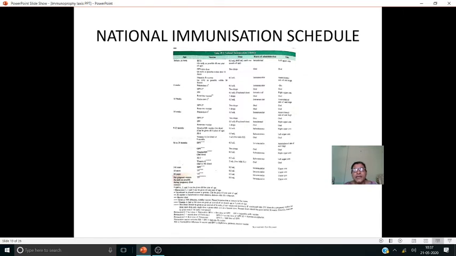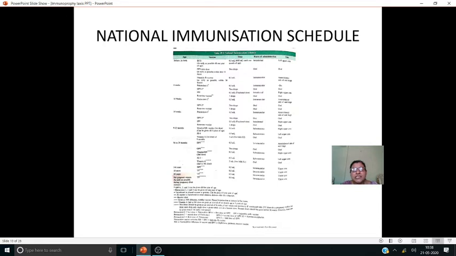This hepatitis B vaccine also we have to give at birth at the anterior side of the mid thigh. It means at the thigh portion, anterior part, not posterior or lateral. So anterior part of the thigh, and at the mid thigh we have to give this hepatitis B vaccine at birth, and at 6 weeks the pentavalent vaccine.